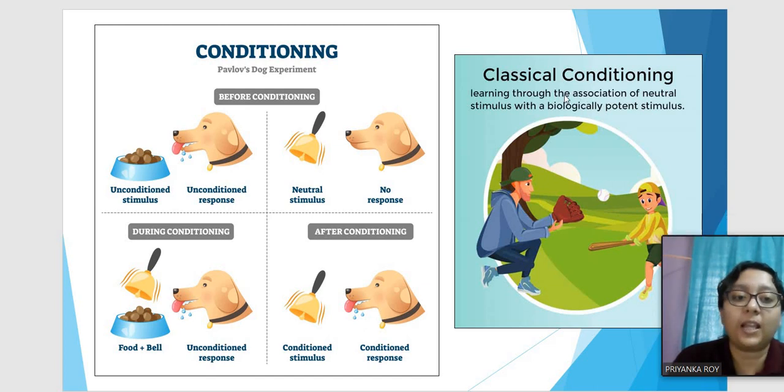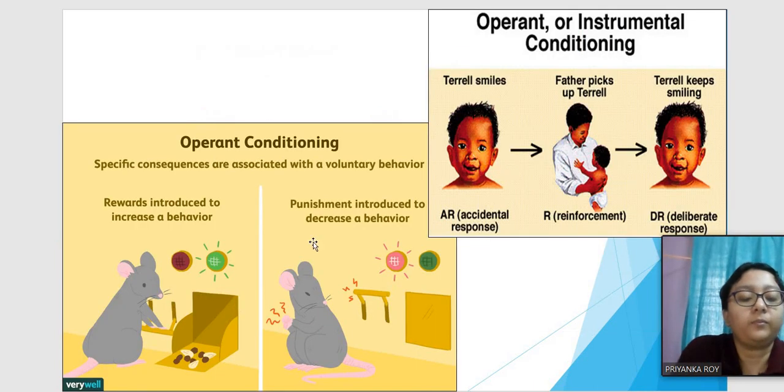So this is known as classical conditioning, learning through the association of a neutral stimulus with a biologically potent stimulus. The biologically potent stimulus is the food and the neutral stimulus is the bell ringing. It has nothing to do with bell ringing, but since it has associated this with food, it will react to the ringing of the bell also.